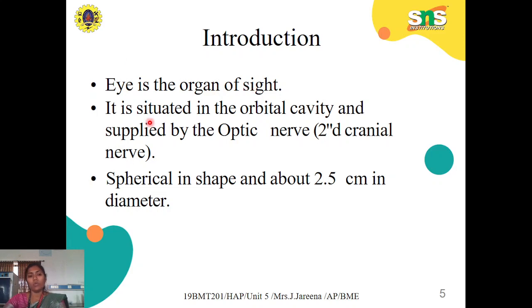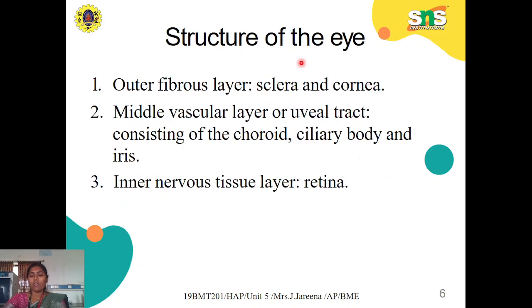As we all know, the eye is a beautiful organ, a sensory organ responsible for normal vision. You can see any object with the help of this sensory organ. Its structure is spherical in shape, about 2.5 centimeters in diameter. It is located in the orbital cavity in the face, and it is supplied by the optic nerve, the second cranial nerve. The eye is mainly covered with three layers: the outer fibrous layer, the middle vascular layer, and the third, the inner nervous tissue layer.